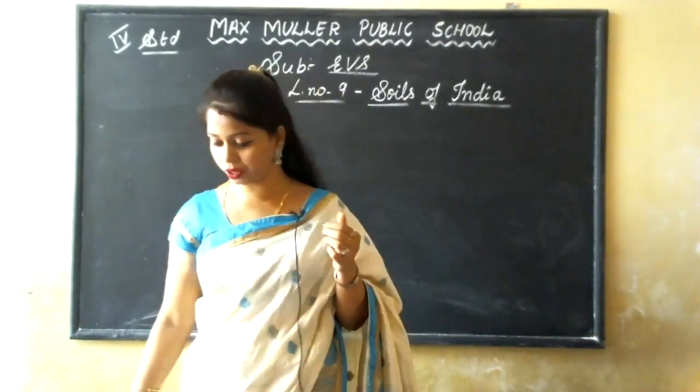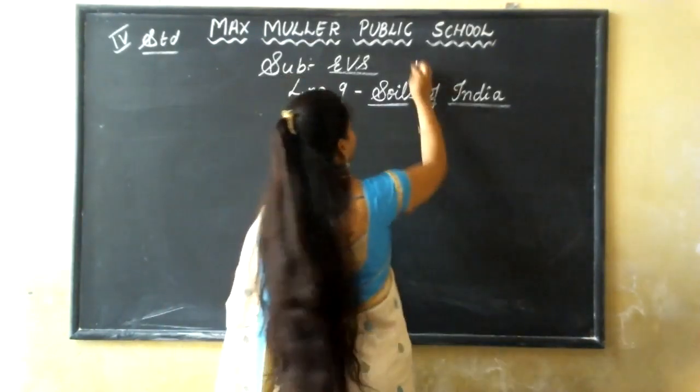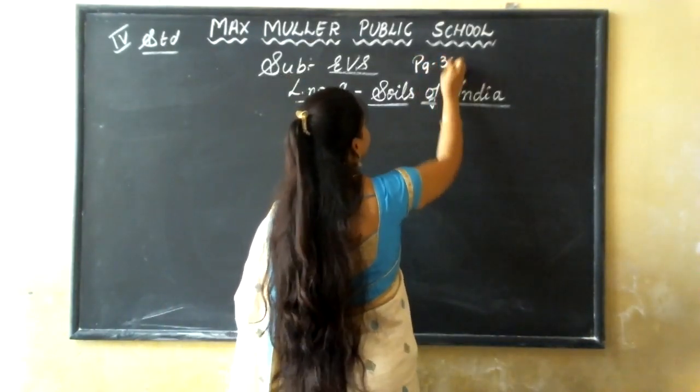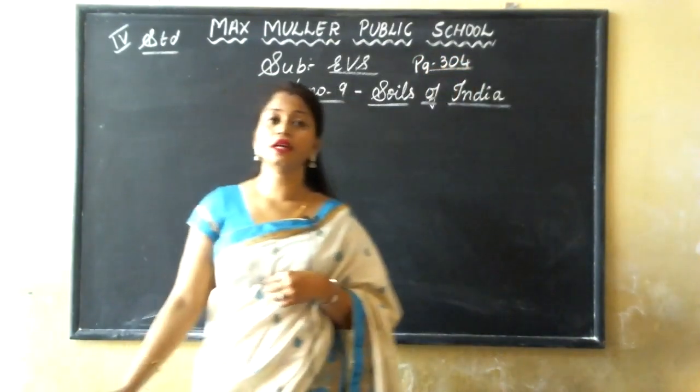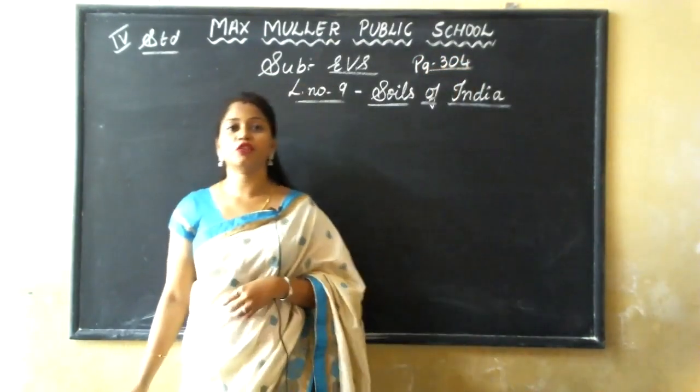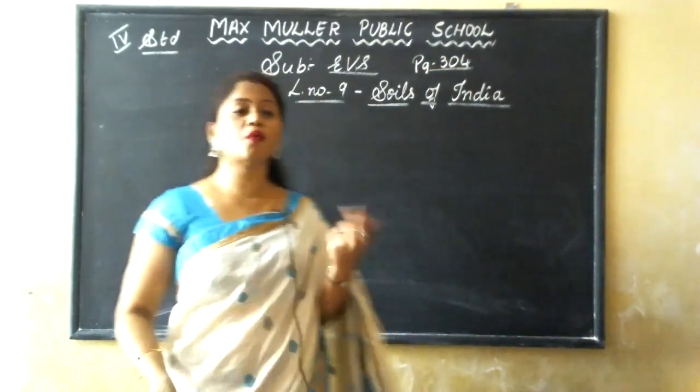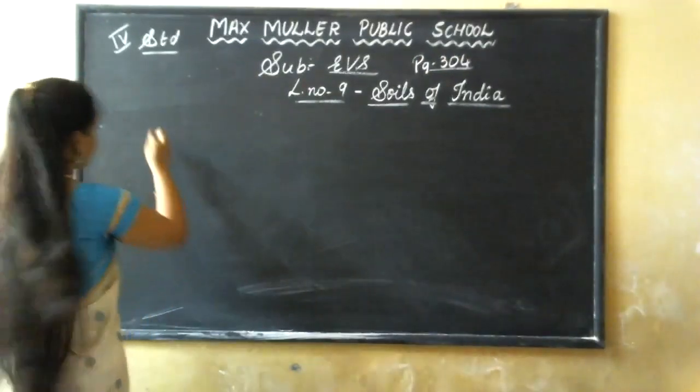This chapter we are going to learn. It is page number 304 in your textbook. Then what is soil?